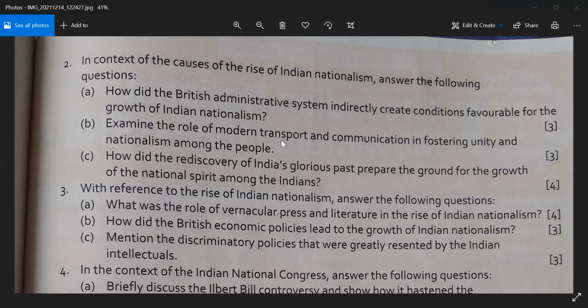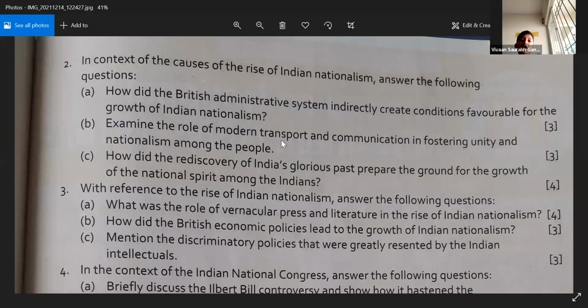Okay, and you can also include the names of the people who appreciated the past, the outsiders, the foreigners. Who were the foreigners who appreciated? William Jones and Alexander Cunningham. Yes, so you mentioned the names, right?